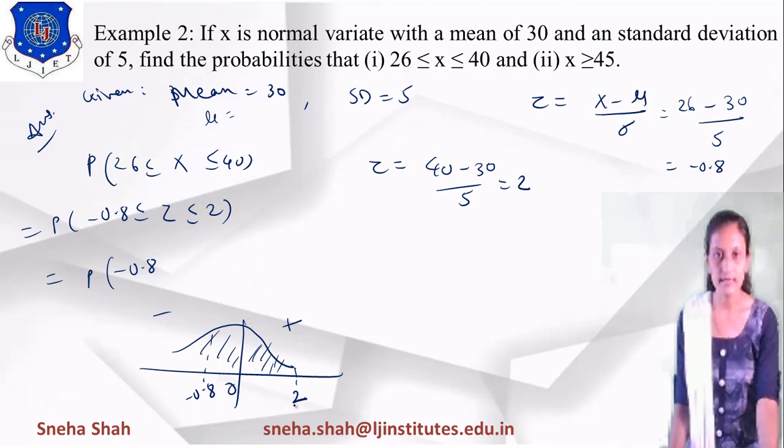So we take z between minus 0.8 and 0 plus z between 0 and 2. Now what is the value of minus 0.8 to 0? Using the symmetry property, its value equals that from 0 to 0.8. So this converts to the probability of z between 0 and 0.8, plus this term.